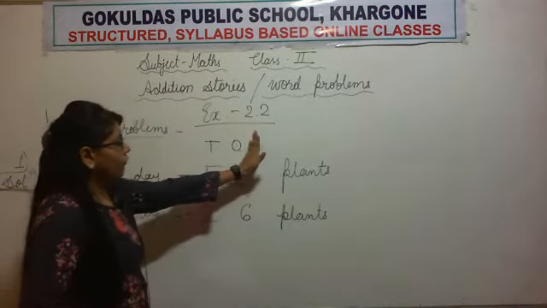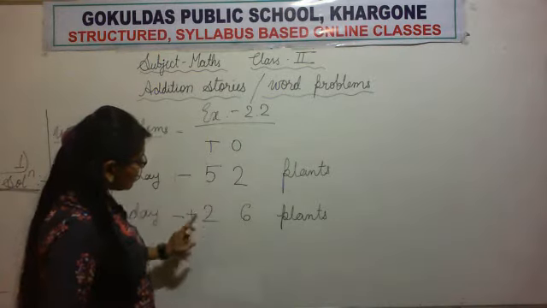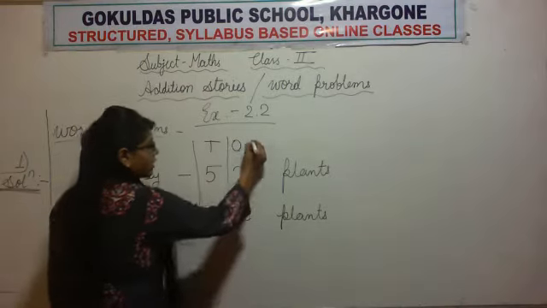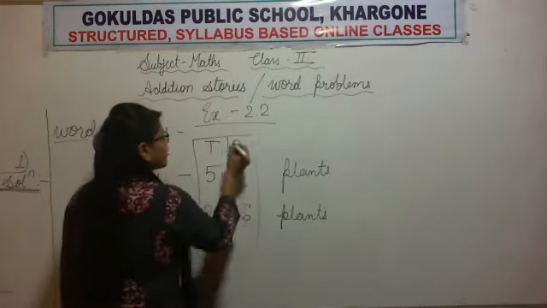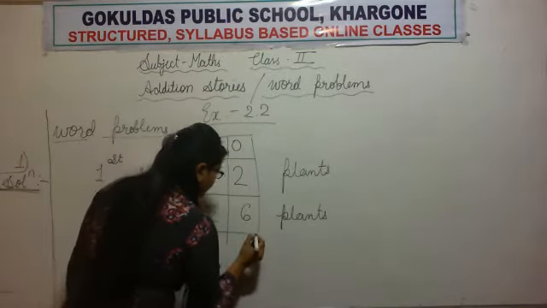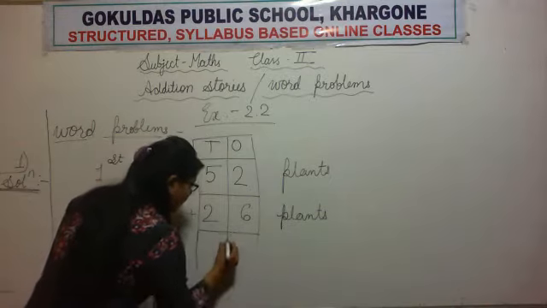Okay. Now, ones below ones, tens below tens. Be careful to remember this. Ones below ones, tens below tens. Do not use a running hand as I am using. You have to use a ruler or scale. Okay.